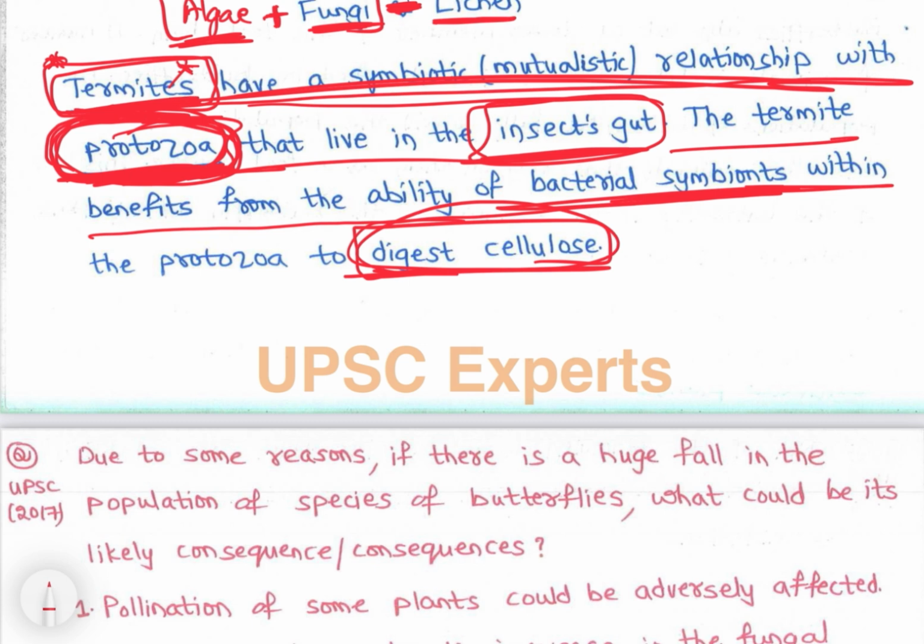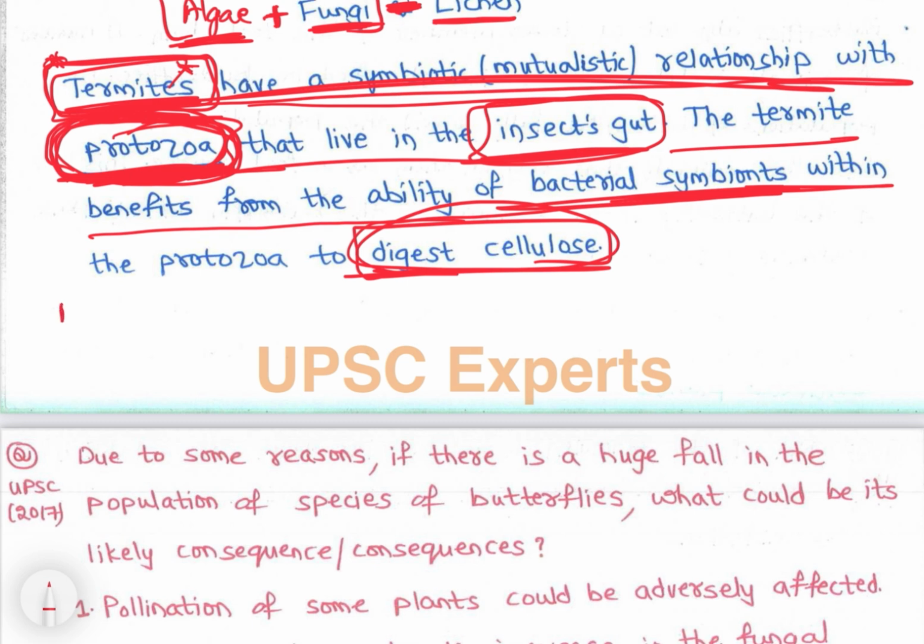So termites have a mutualistic relationship with protozoa. Right? On the other hand, what do termites provide? The stomach has the right temperature, right? The right conditions for protozoa to multiply, right? So protozoa also get good space in the stomach to grow, and termites also get the benefit. So that is right.